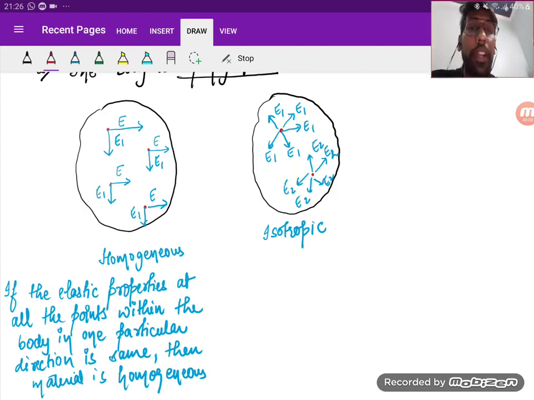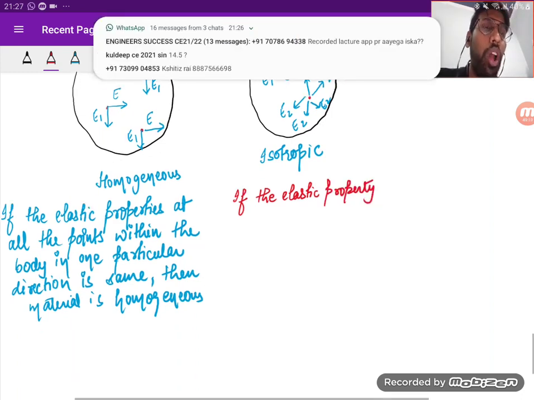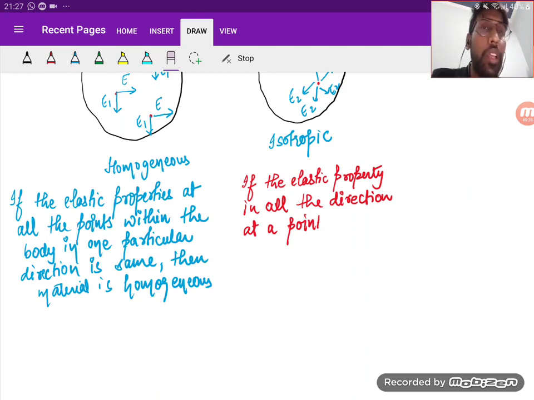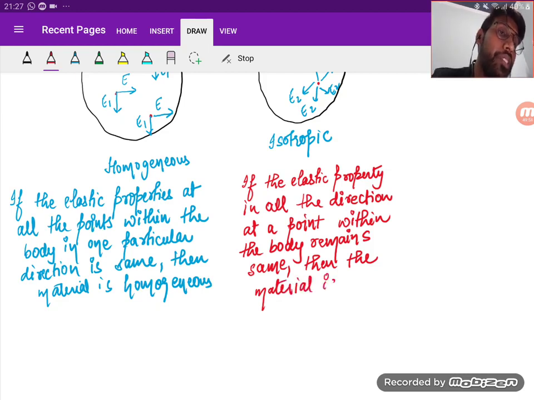So what is isotropic? Let me write what I'm saying: if the elastic property in all the directions at a point within the body remains the same, then the material is said to be isotropic.